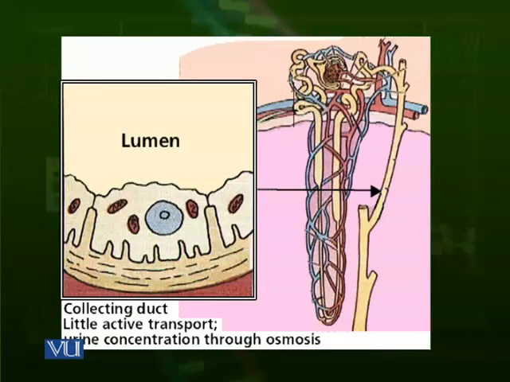Because the collecting ducts are close to those tissues, which have different concentration gradients in relation to the collecting duct and the convoluted and other ducts, the exchange of different salts, water and other materials takes place.